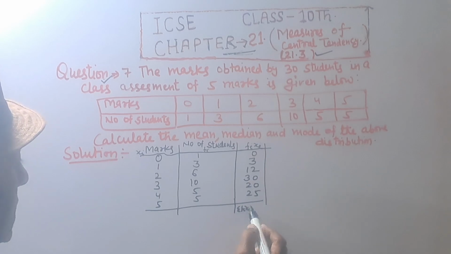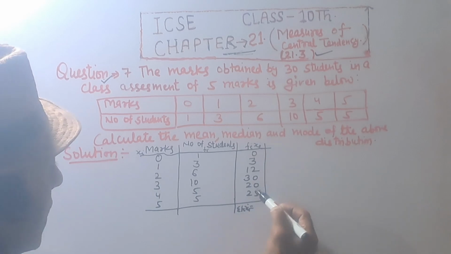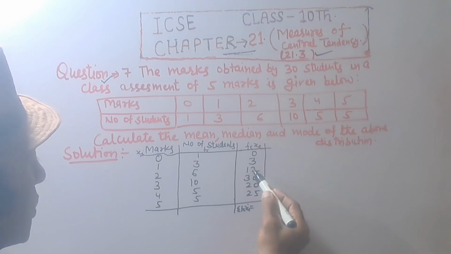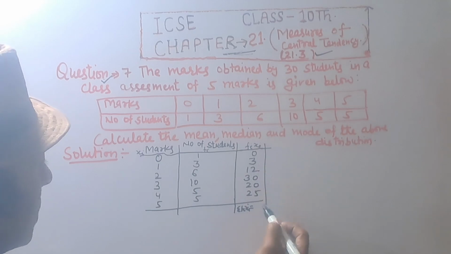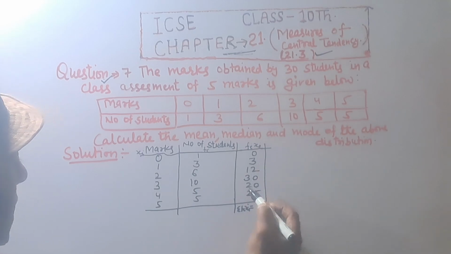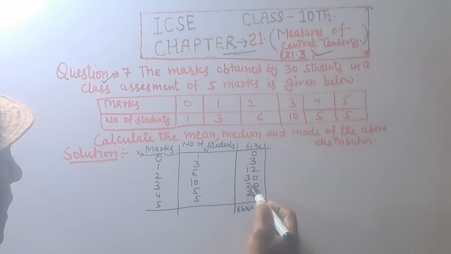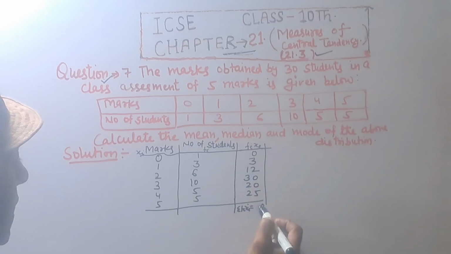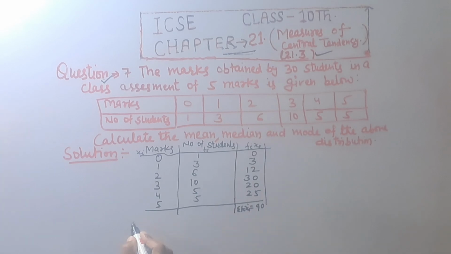And summation fi xi equal to 5 plus 2, 7 plus 3, that is equal to 10, 3, 5, 8 and 9, that is 90.